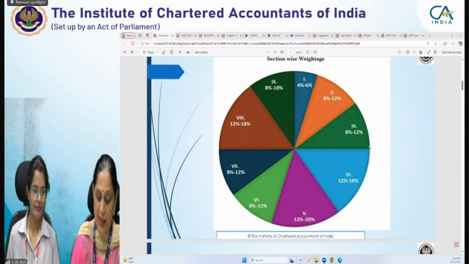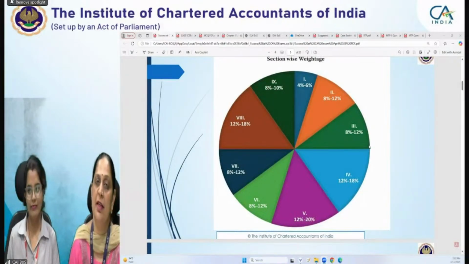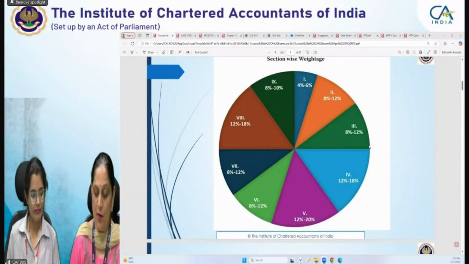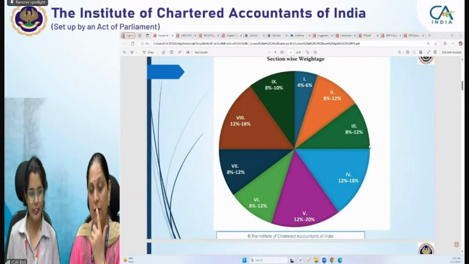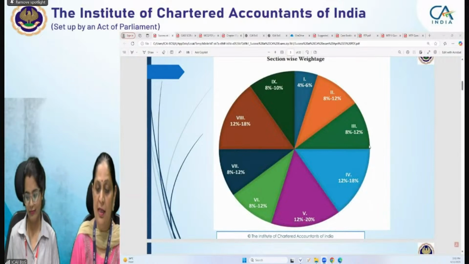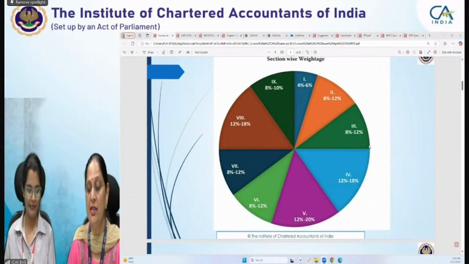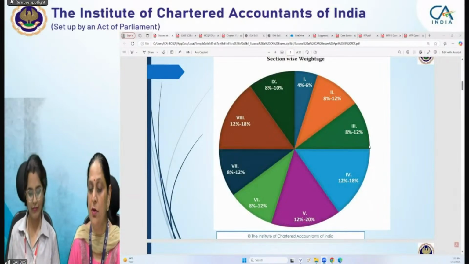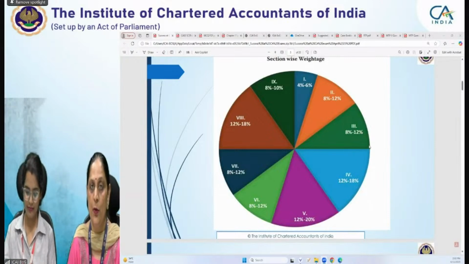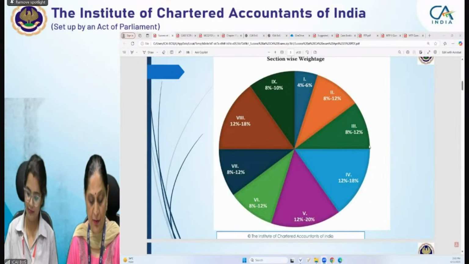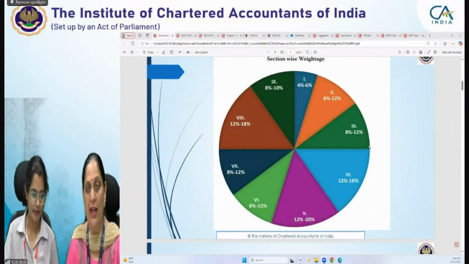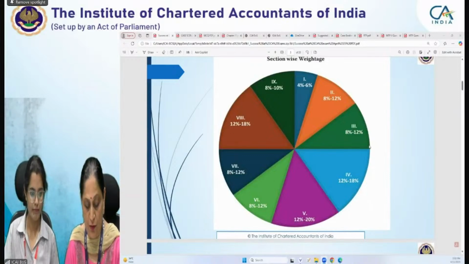It means 5 to 7 marks weightage is there, and the topic covered is chapter 1. And section 2 weightage is 8% to 12%. For this, minimum 9 marks and maximum it can go to 14 marks.